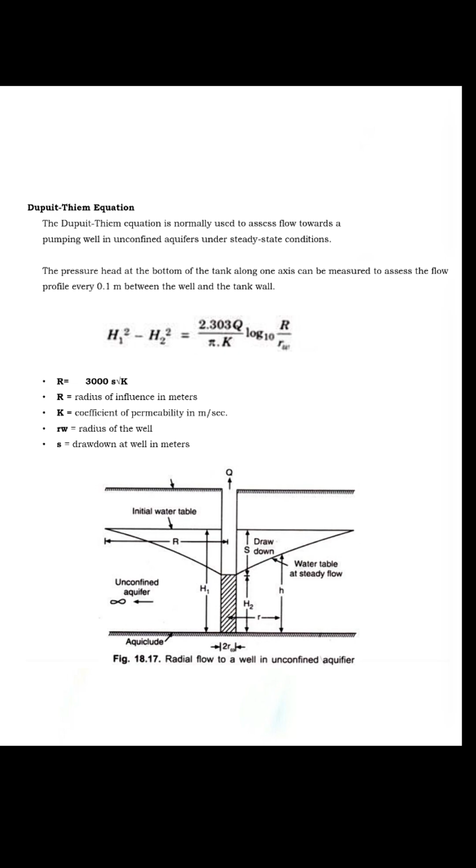H1 squared minus H2 squared equals 2.303 Q over pi K times log 10 R over R_w, where R is 3000 S square root of K, R is the radius of influence in meters, K is the coefficient of permeability in meters per second, R_w is the radius of the well, and S is the drawdown at the well in meters.